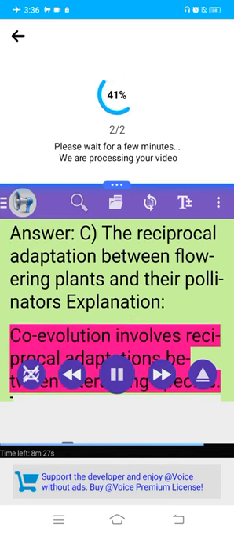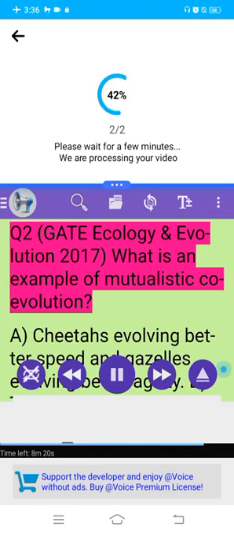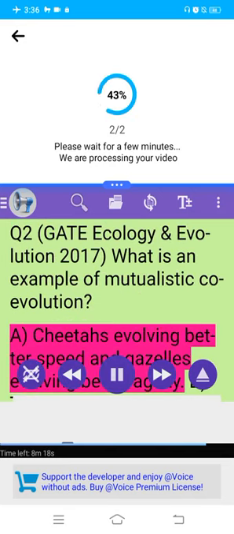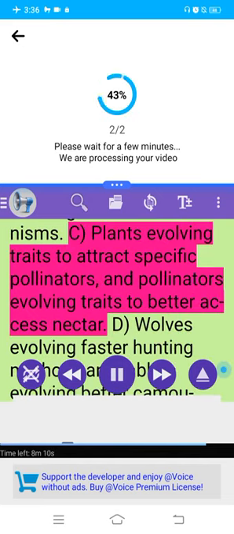Explanation. Coevolution involves reciprocal adaptations between interacting species. The evolution of specialized flowers and their pollinators is a classic example of this. Q2 GATE Ecology and Evolution 2017. What is an example of mutualistic coevolution? A. Cheetahs evolving better speed and gazelles evolving better agility. B. Ticks evolving to enhance blood feeding capacity and the host species evolving defense mechanisms. C. Plants evolving traits to attract specific pollinators, and pollinators evolving traits to better access nectar.